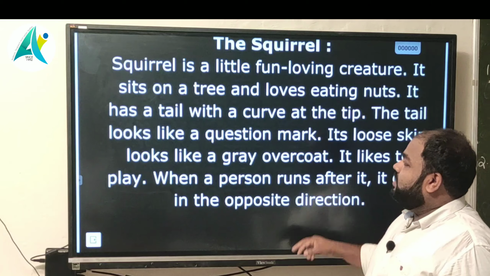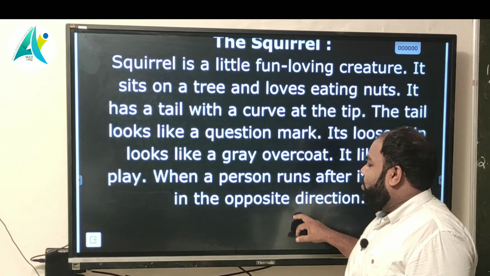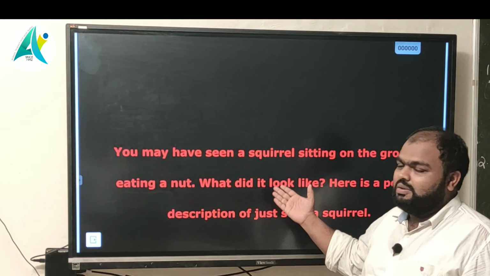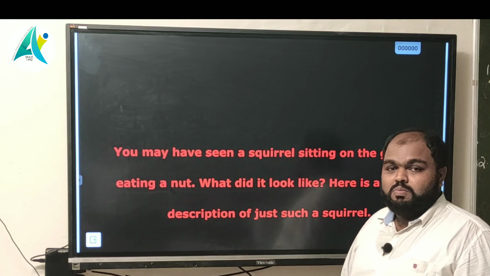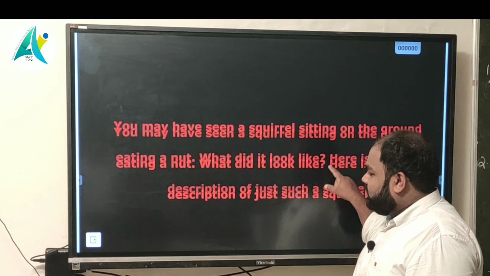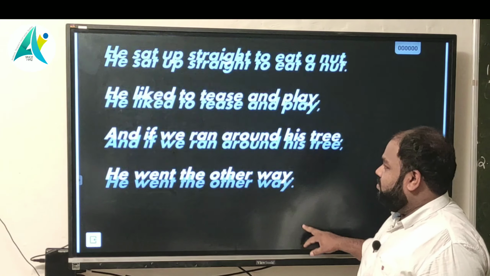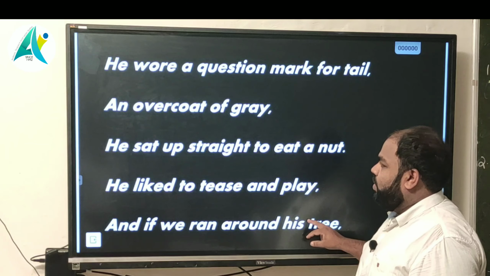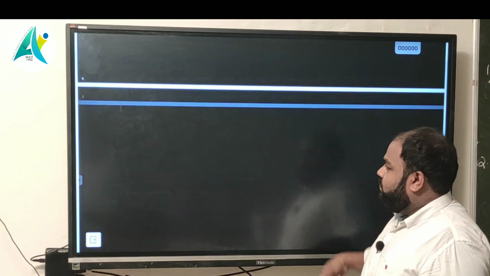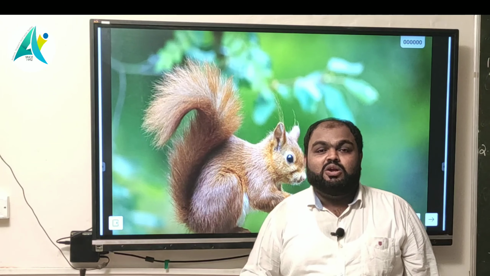Next we looked at the summary of this poem, and then the poet asked something about this poem. Before starting this poem, she asked us something. We discussed that also. After that, we looked at this poem. We studied this poem. Anyway, it's a wonderful poem. It is a very funny poem. With this, our poem concludes here.